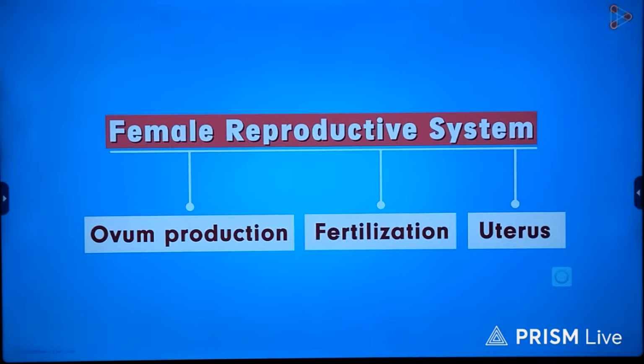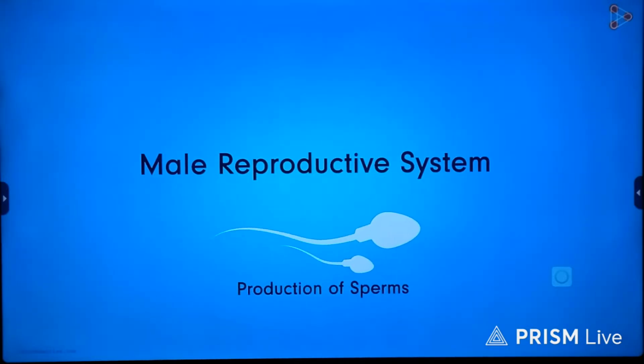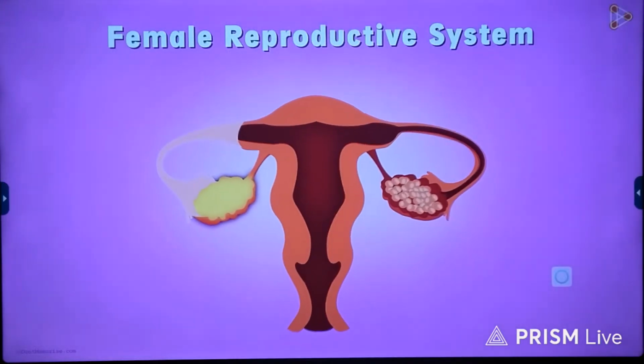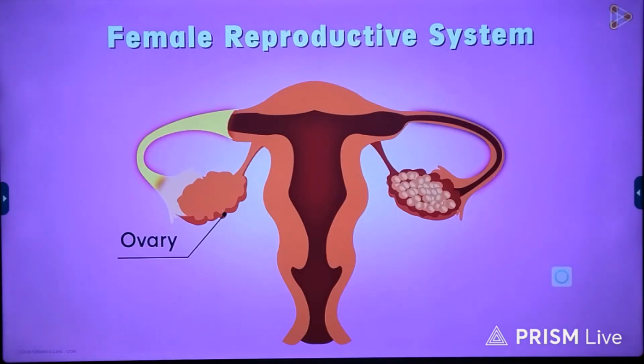Do you remember where we began studying the male reproductive system? Yes, it was the site of sperm production. Similarly, we will begin learning from the site of production of the egg cell or simply the ovum. So the journey begins from these oval structures called the ovaries, one ovary on either side. Did you notice that the ovaries are connected to these tube-like structures?